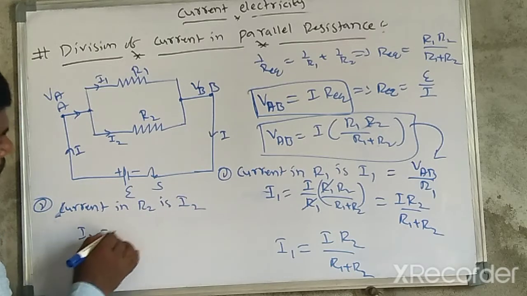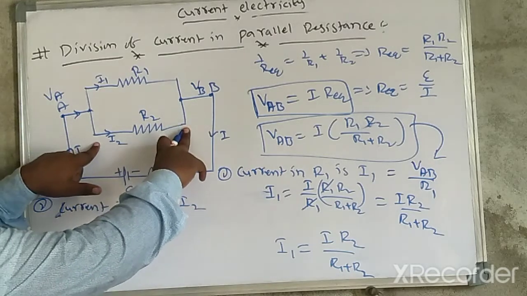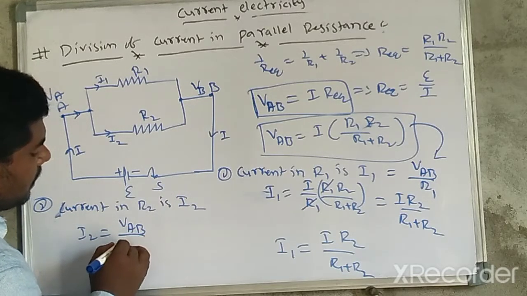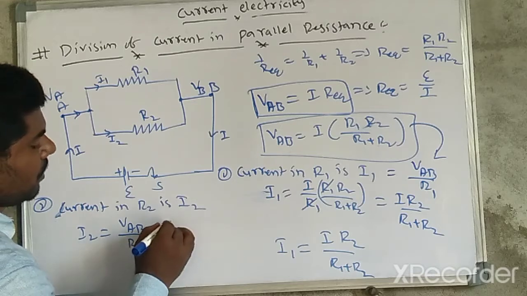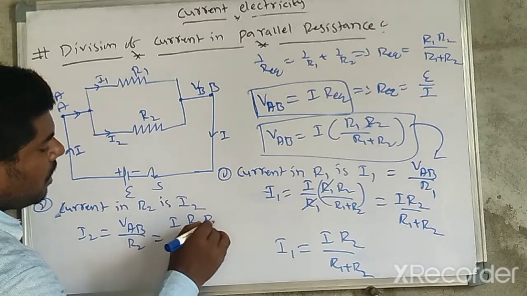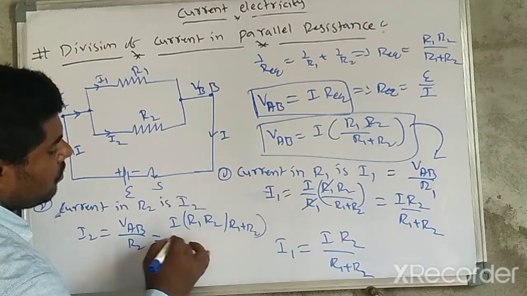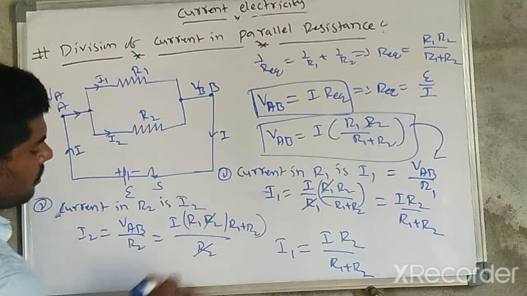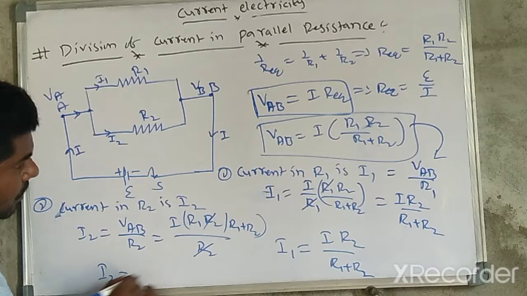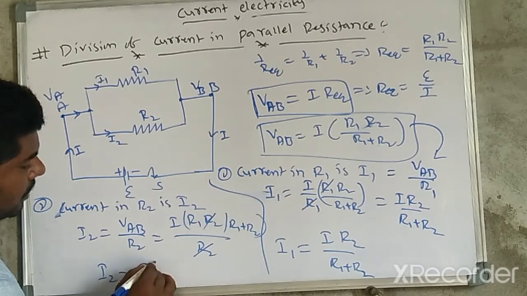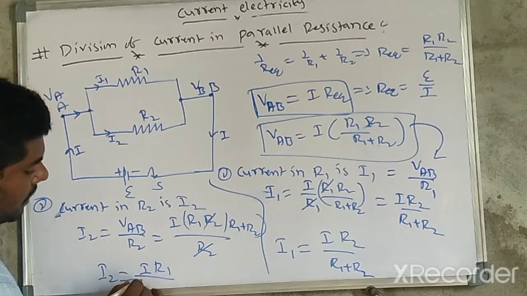That I2 is equal to the potential across this terminal, VAB, divided by the resistor R2. VAB is nothing but I into R1 R2 divided by R1 plus R2, whole divided by R2. R2 gets cancelled. Similarly, I2 is equal to I into R1 divided by R1 plus R2.